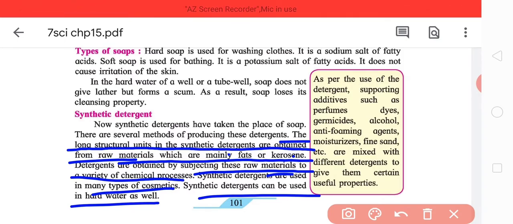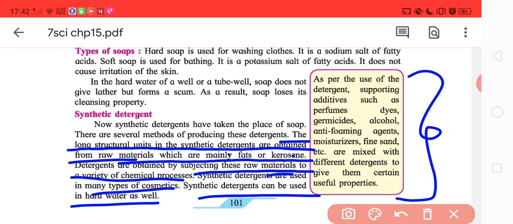Now in soap, you must have seen companies advertising a scent for a day, or maybe herbal properties. Basically, this table tells that you can add these ingredients to give them useful properties.